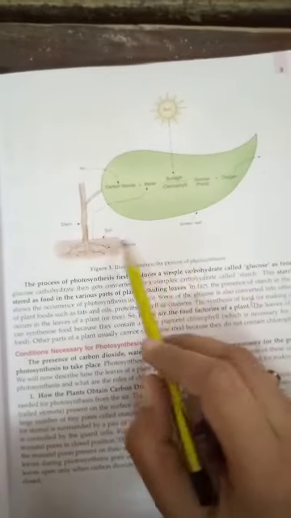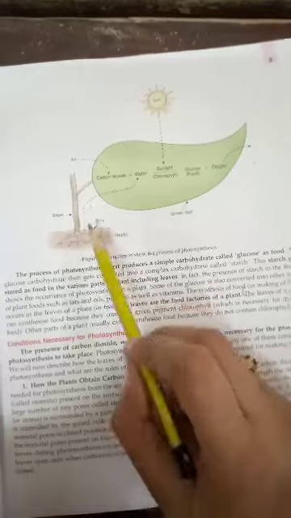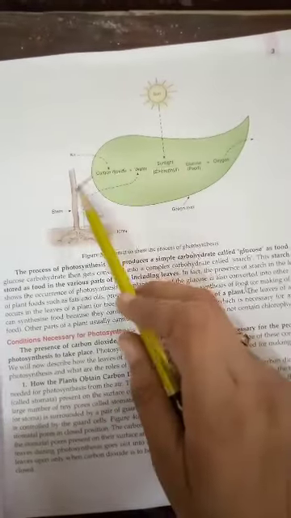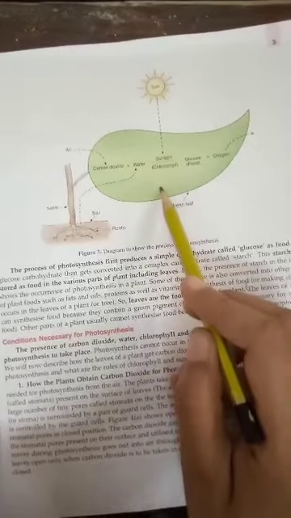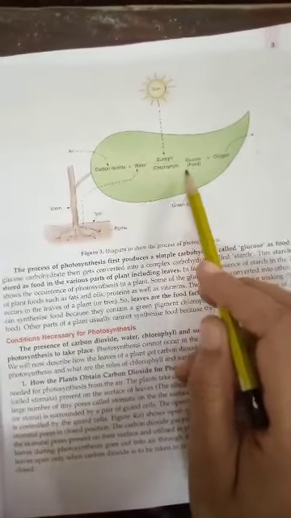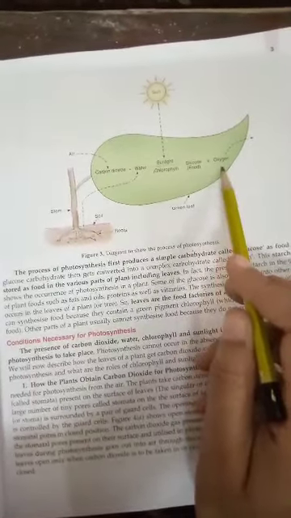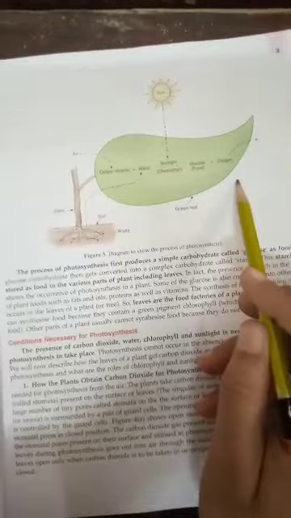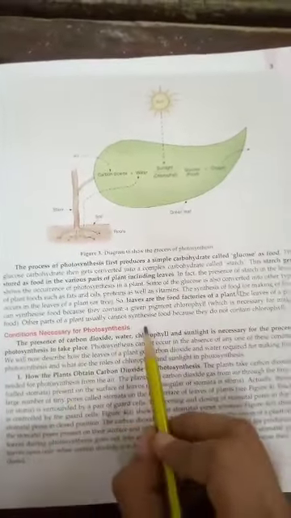Students, first of all, the roots of the tree take water from the soil. Then carbon dioxide is taken from here. Sunlight is taken from the sun. Chlorophyll is already present in the green leaves. Then the food is produced, which is called glucose or starch. And then oxygen is released into the atmosphere. That is the process.